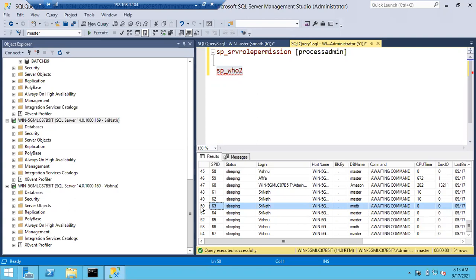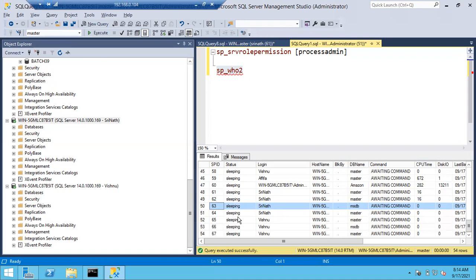Okay, I'll explain blockings again, nothing to worry. That means one of Vishnu's sessions is blocking Srinath's session. You can see here which session is blocked by which session. If 63 is showing here, 63 is again running by Srinath. Means some of his sessions are blocked by himself only.